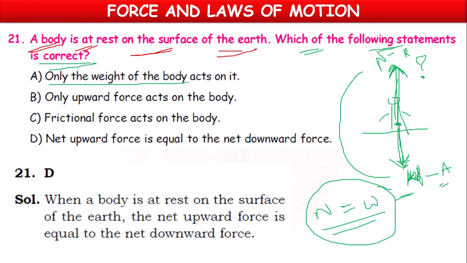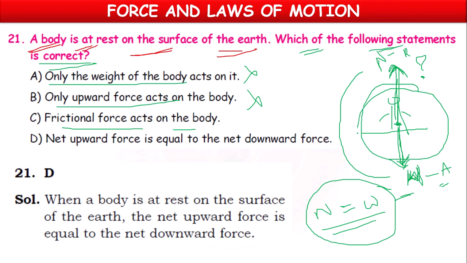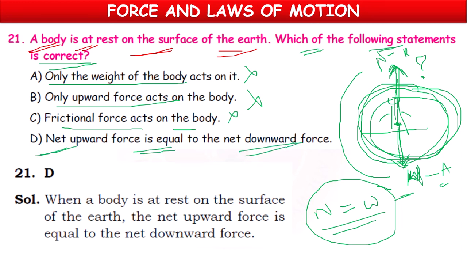So option A, only weight of the body acts on it, wrong. Only upward force, wrong. Frictional force acts on the body? Friction is caused by relative motion of the bodies. If the body moves on the ground, then friction will be caused. But only friction will not be involved. For other things also we have to consider. So this is also wrong. So net upward force equals net downward force. Net upward force means normal force. Net downward force means weight. Normal force equals weight. Option D is correct.